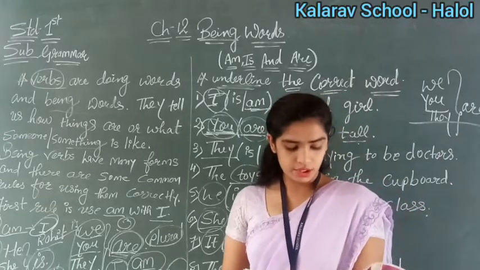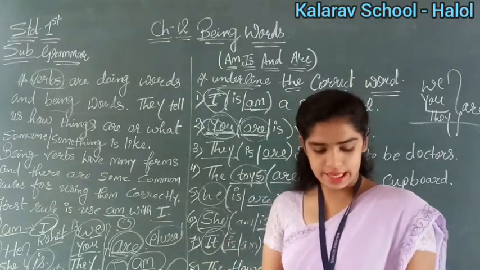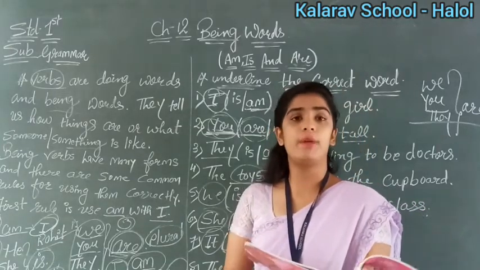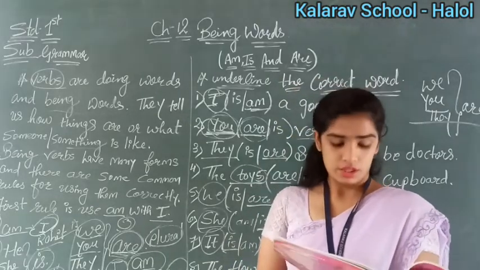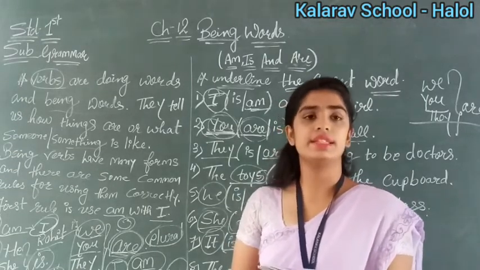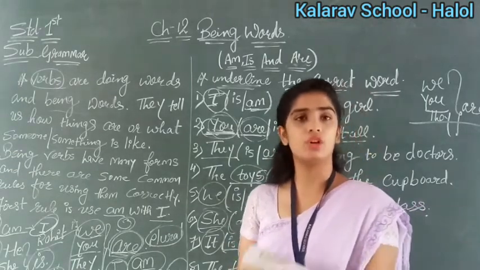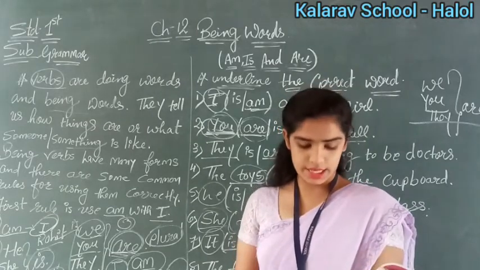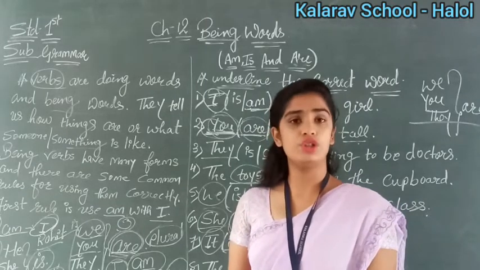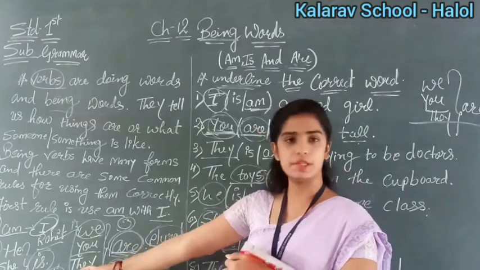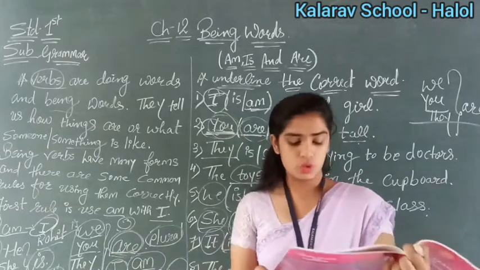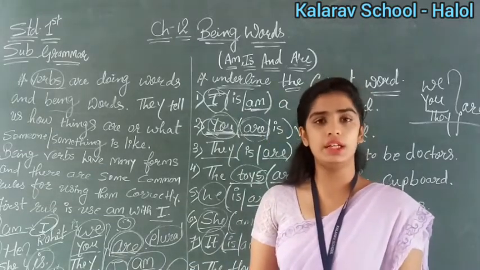Now see number 11. The rabbit in the bracket is or am hopping across the garden. Right? So the rabbit. Okay, we are talking about animals. So what will we use? The rabbit. It is only one rabbit. Okay. So rabbit is. Our answer will be the rabbit is hopping across the garden. Okay, did you understand? Now see last number. They in the bracket am or are going to the market. With they, what are we using? Again it is a plural noun. So what will we use here? Are. They are going to the market. Okay children, clear up till here?